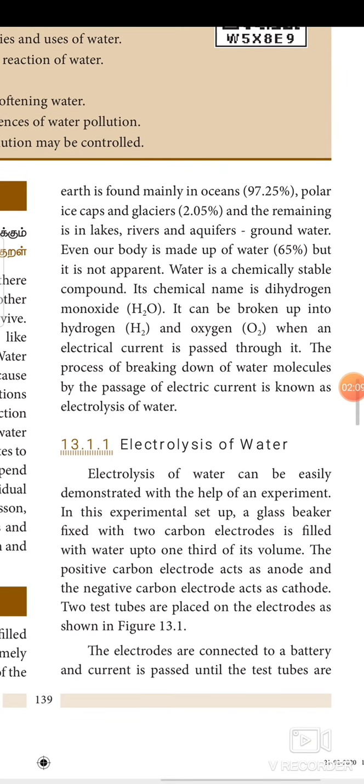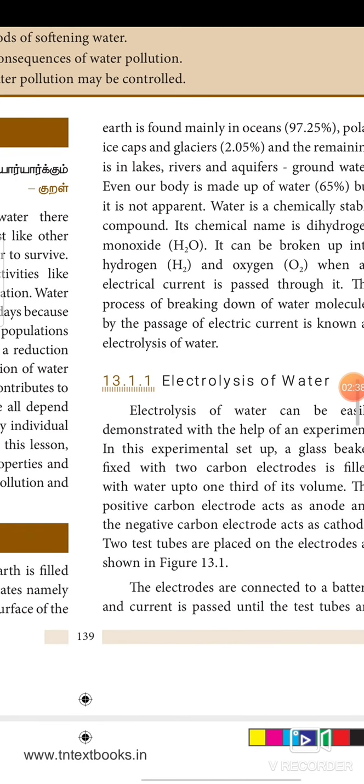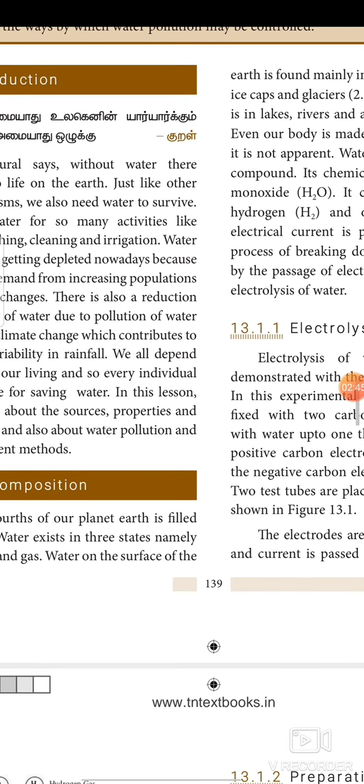Now we are going to see the electrolysis of water. Electrolysis of water can be easily demonstrated with the help of an experiment. In this experiment setup, a glass beaker, a fixer with 2 carbon electrodes is filled with water up to 1/3 of its volume. The positive carbon electrode acts as anode and the negative carbon electrode acts as a cathode. 2 test tubes are placed on the electrode as shown in the figure. The electrodes are connected to a battery and current is passed until the test tubes are filled with a particular gas.